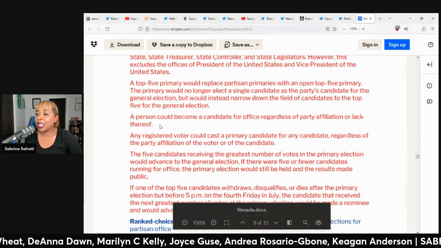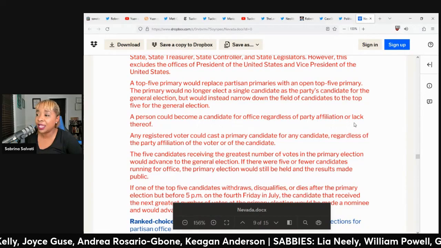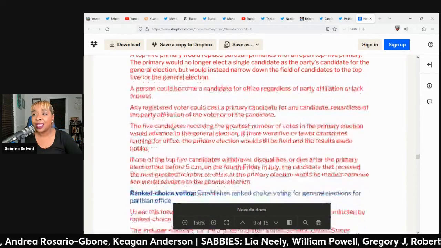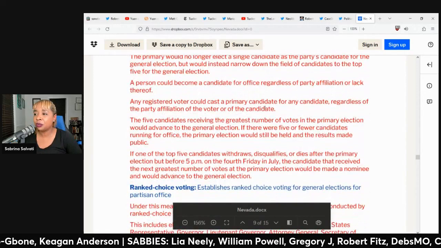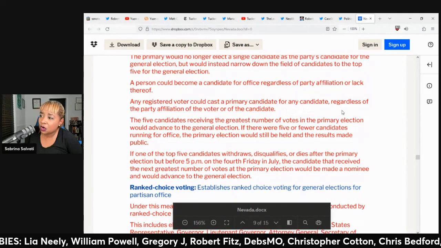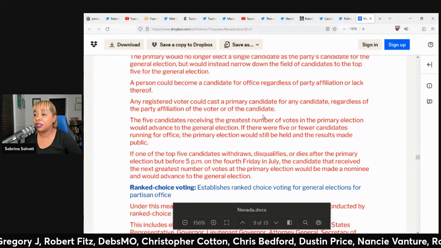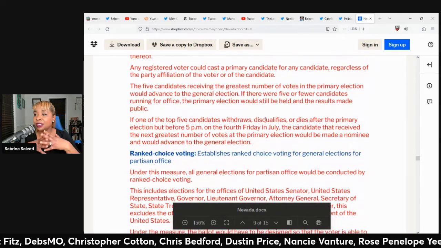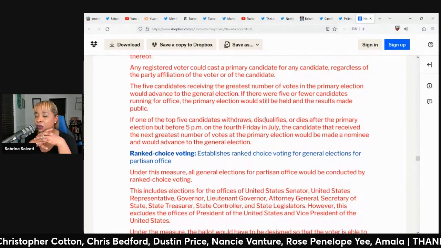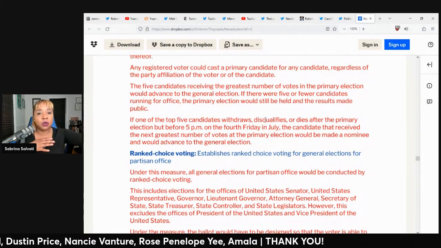And it says a person could become a candidate for office regardless of party affiliation or lack thereof. Any registered voter could cast a primary vote for any candidate regardless of the party affiliation of the voter or of the candidate. The 5 candidates receiving the greatest number of votes in the primary election would advance to the general election.